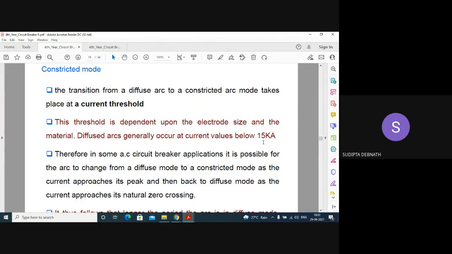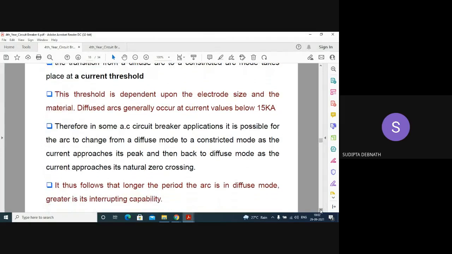Therefore, in some AC circuit breaker applications, it is possible for the arc to change from diffuse mode to a constricted mode as the current approaches its peak value. So if initially it is in the diffused mode, and the current increases and reaches the peak value, then it may transform to the constricted mode. Again, when the current decreases from this peak value, it is transformed back into the diffuse mode. So it is possible that both diffuse mode and constricted mode are present in the same arc formation.